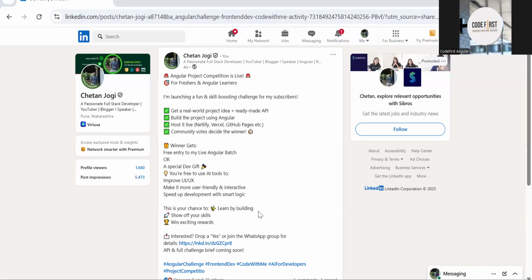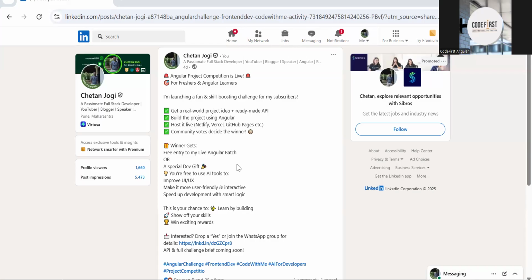Now, you are free to use any AI tool to generate the UI, but just take help from it. It's not that you ask ChatGPT, Bolt AI, Cursor or any tool to generate a complete UI and a complete Angular project, because we are going to check your code also. By looking at the code, we can definitely say this is automatically generated, right? So try to write it yourself. You are free to take help of an AI tool, but you should not completely rely on that.